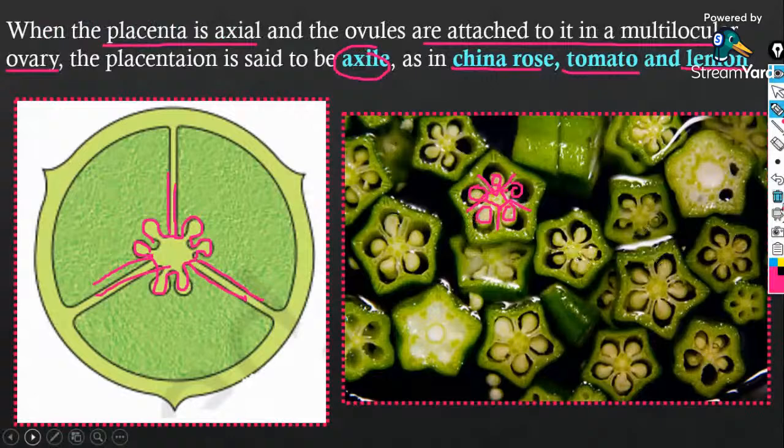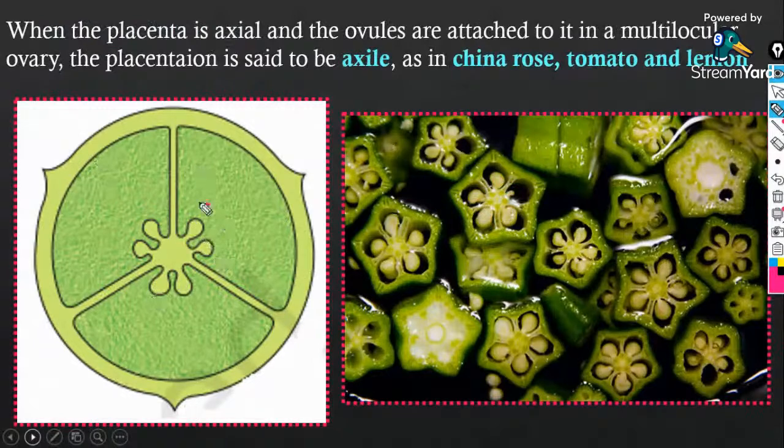Guys, when you cut a lemon also, you will find a structure like this. Today itself, if you have a lemon at home, you can cut it. Then you will find the seeds of the lemon arranged like this in the center, with a septum, a partition in between. If you have a tomato at home, you can cut the tomato into 2, and you will find the seeds of the tomato arranged like this.